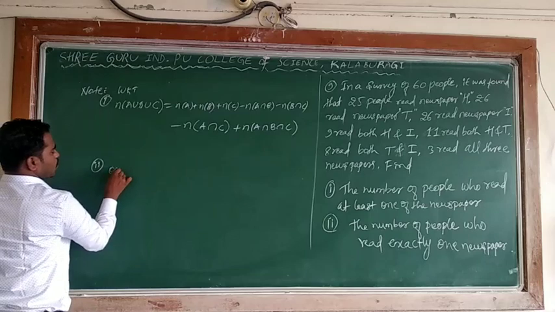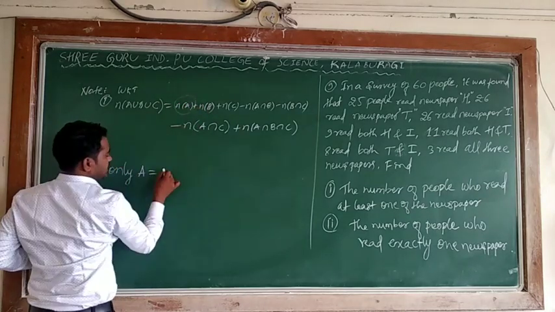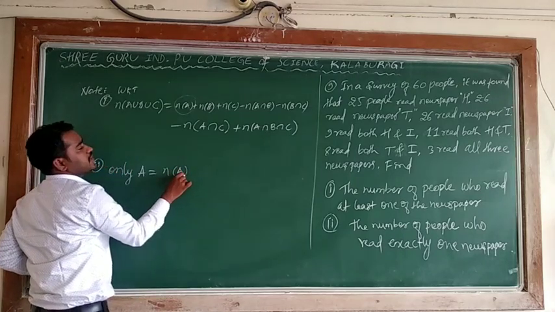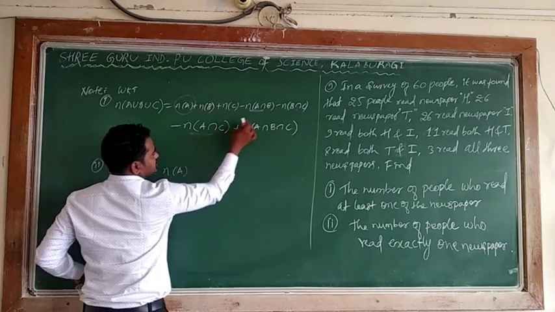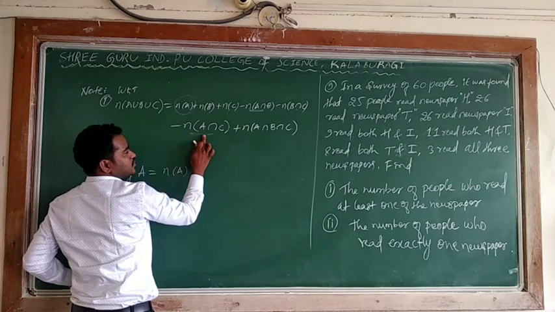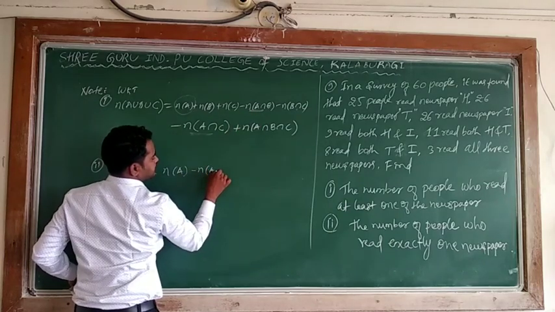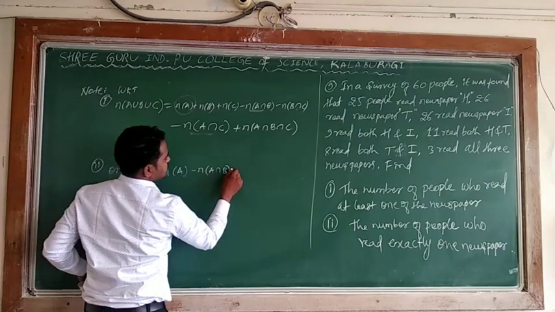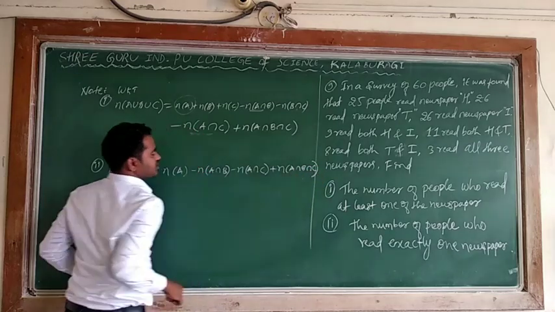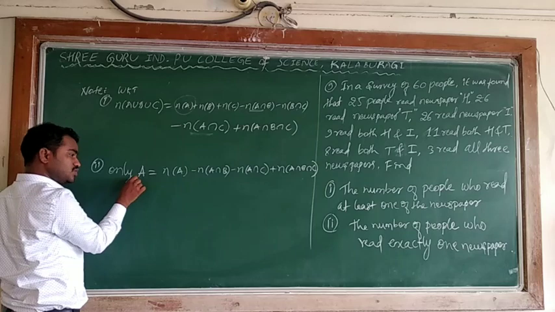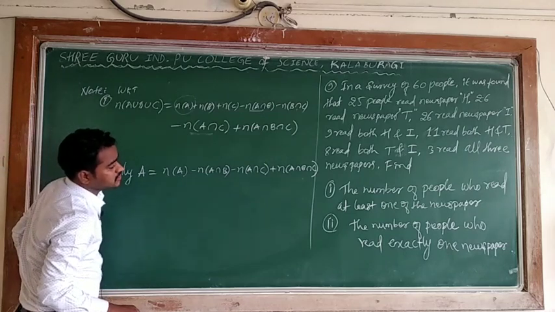Second formula: only A can be obtained by using N of A. I will take N of A minus the parts having other newspapers. Here people are reading AB and people are reading AC, so I have to subtract them from N of A. Also minus N of A intersection B, and again minus N of A intersection C, plus N of A intersection B intersection C. This is the converted formula: only A is N of A minus N of A intersection B minus N of A intersection C plus N of A intersection B intersection C.